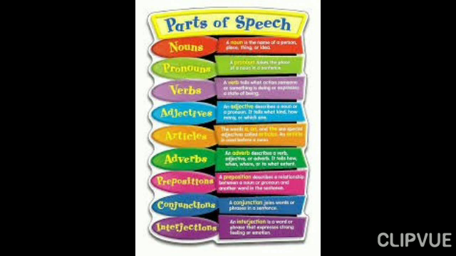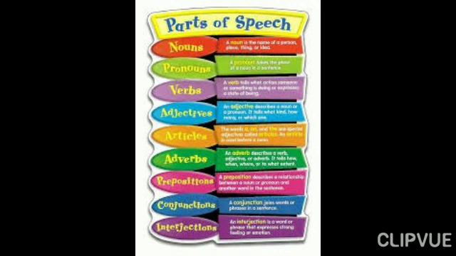Next is pronoun. Pronoun is a word which is used in place of noun. Example, he is playing cricket. They are going to school. Here he and they are pronouns. Next is verb. Doing words are called verbs. Example, Meera is singing a song and Rahul is sleeping. Here singing and sleeping are verbs.